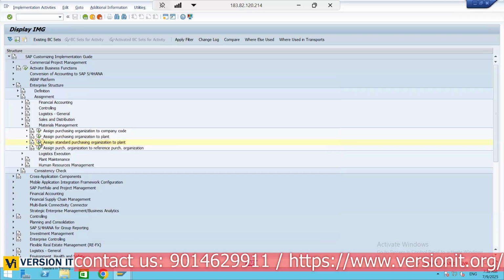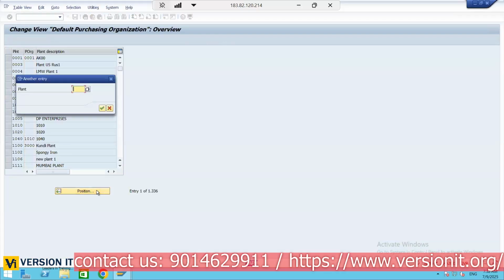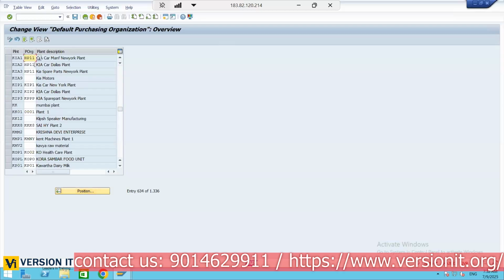So here, in assign standard purchase organization, let us go to our plants. For our plant, we have the other purchase organization, but in our case this is my particular purchase organization for this plant, and I have KIA2. Only one I am assigning. See, for a single plant we may have multiple, but one as the default one I am using.